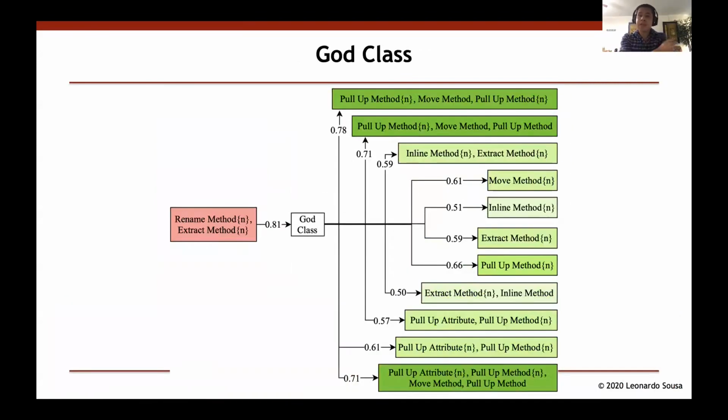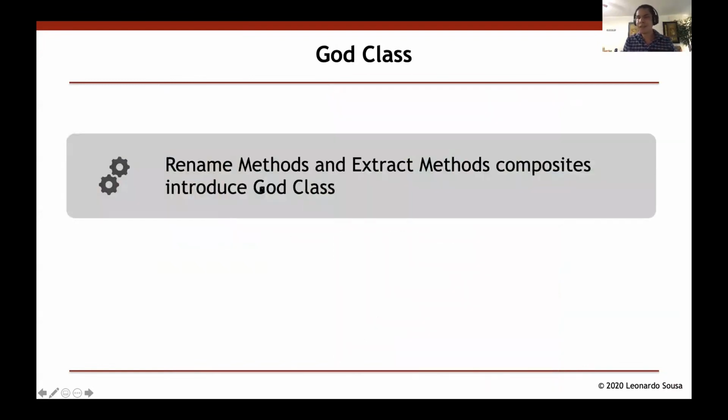We also have patterns for God class. So we have many more removal patterns than patterns that create the God class. But this one is a little bit interesting. We found that the rename method and the extract method introduce God class. And this was a little bit interesting. How is it possible for rename method to introduce God class?